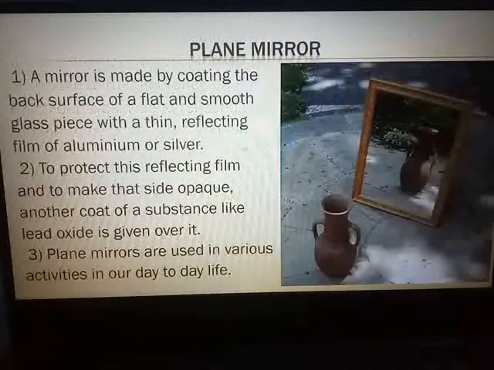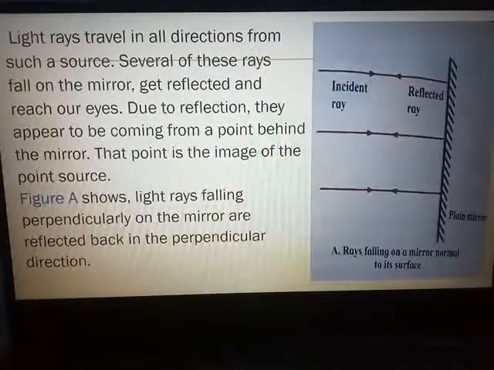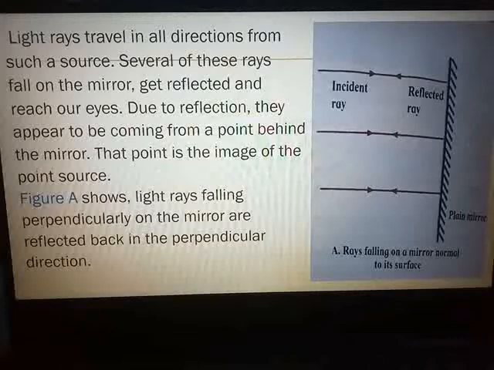Now you know light rays travel in all directions from such a source. Several of these rays fall on the mirror, get reflected and reach our eyes. Which source? You know, we see a clear image of ourselves when we stand in front of a mirror which is there in our house. So to understand how an image is formed in a mirror, we will first consider an image formed by a point source.